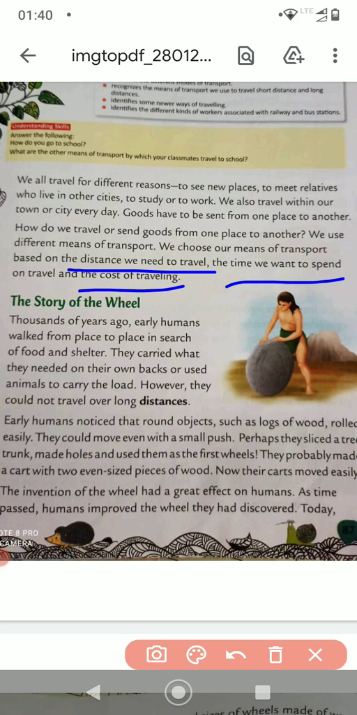How much time we have to reach. Even if it is not very far, you can go by bicycle or you can go walking, but you don't have time. You have to reach there very soon. Then you will use your vehicle, isn't it? You will use either your two-wheeler or car, even if it is very close by, but you have to reach there quickly. And the cost of traveling.